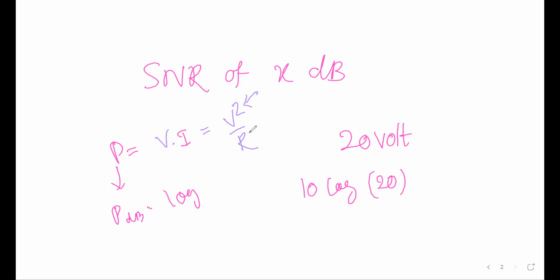So there is a square term here. If you take this as unit resistance, then P is equivalent to V square. So that's why P in dB will be equal to 10 log V square, so it will be how much? 20 log V.